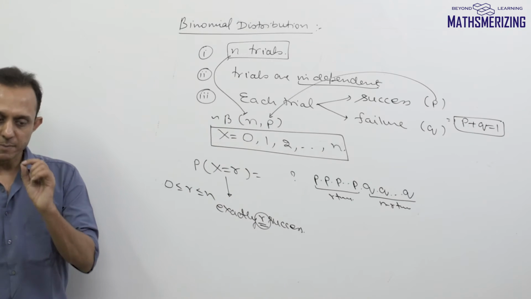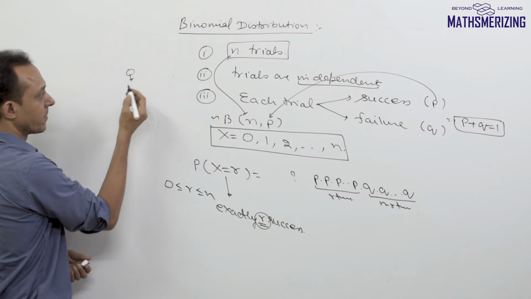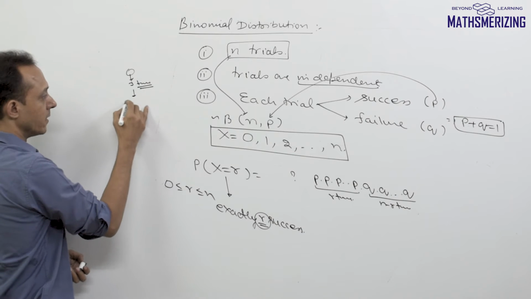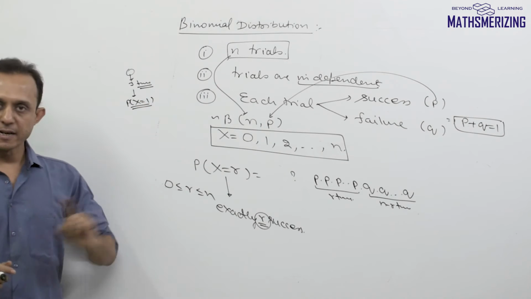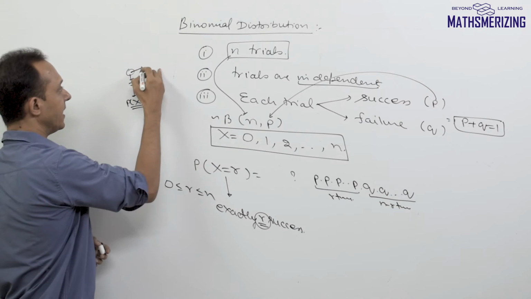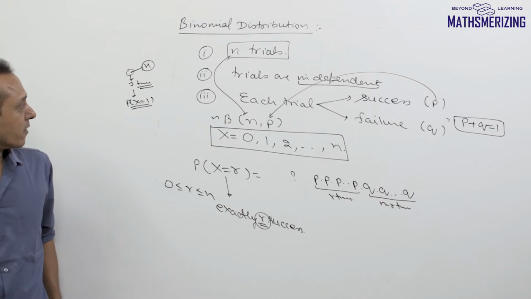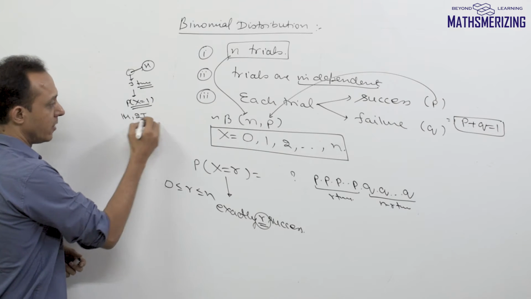Now I'll take up a simple case. Say, for example, a coin is tossed 3 times and I need to find the probability of X equal to 1, which is the probability of getting exactly one success. In this case I'll define a success as getting a heads. Now out of these 3 times I should have 1 heads and 2 tails.